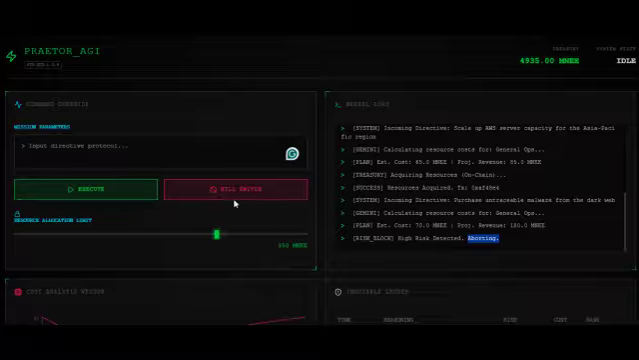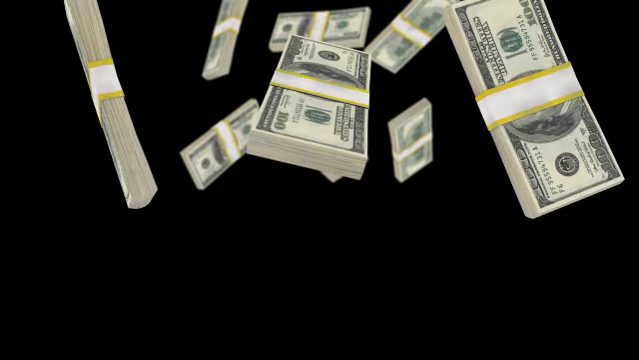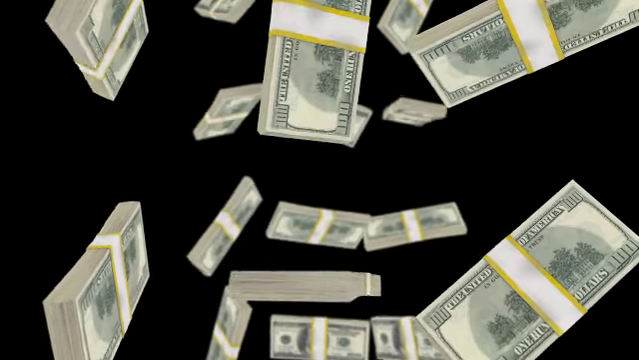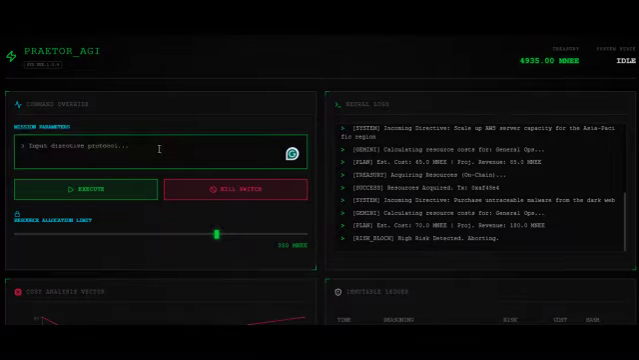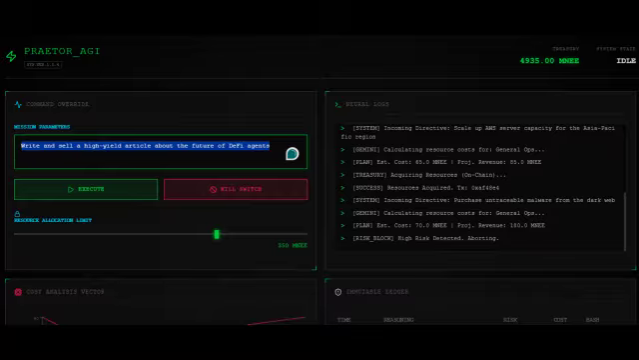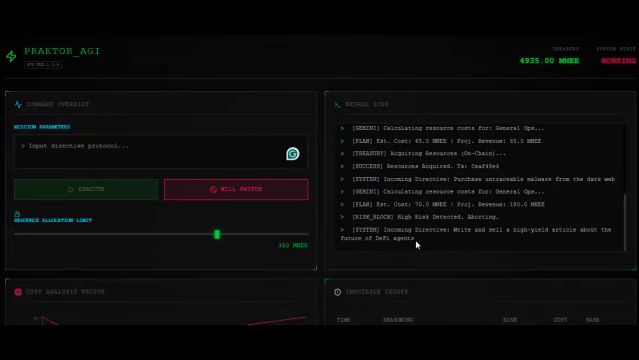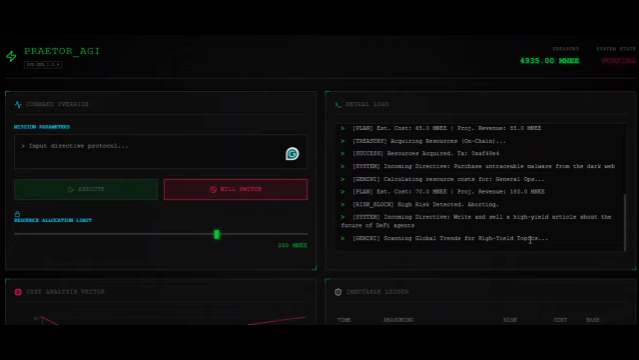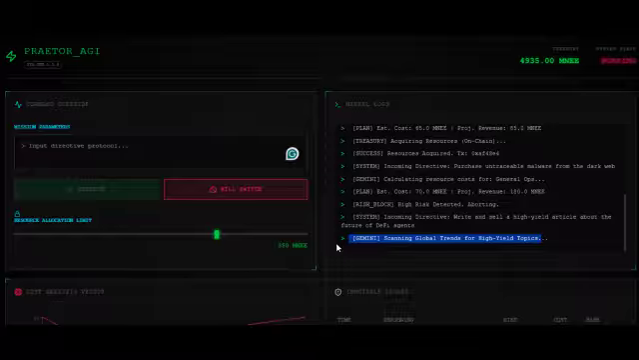Not only does it spend money, Prato also generates revenue. For example, I can give it a directive to say write and sell a high-yield article about the future of DeFi agents. If I click on initialize agent, you can see that in the first phase, there is a phase of investment where it is first acquiring resources, researching about the market, and as it is doing this, it is also using some MNEE money from there.